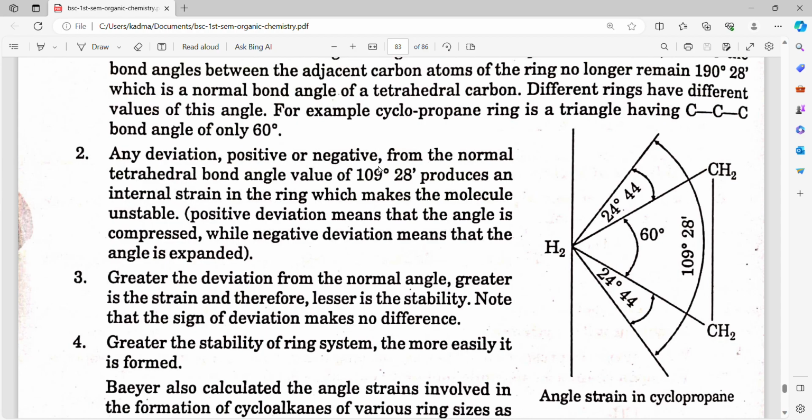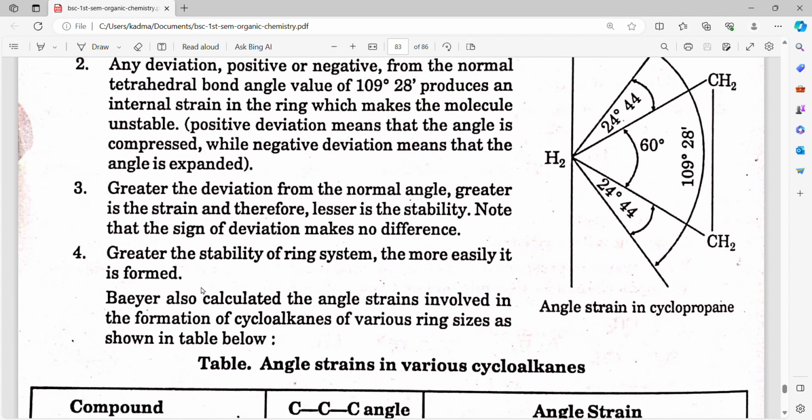Any deviation, positive or negative, from the normal tetrahedral bond angle value of 109 degrees 28 minutes produces an internal strain in the ring, which makes the molecule unstable. Greater the deviation from the normal angle, greater is the strain and therefore lesser is the stability. Note that the sign of deviation makes no difference. Greater the stability of the ring system, the more easily it forms.